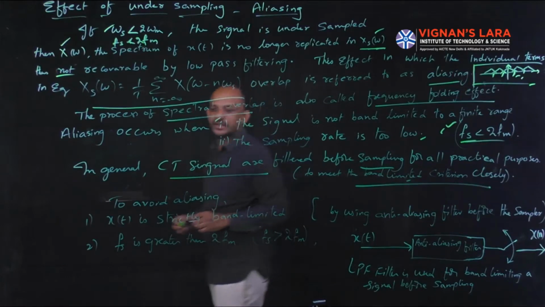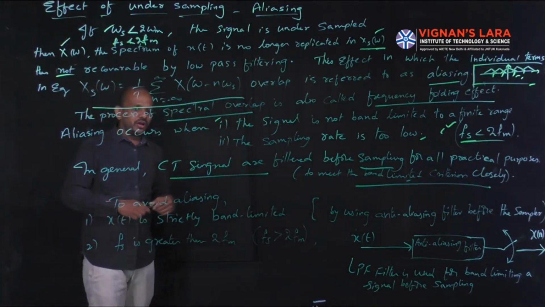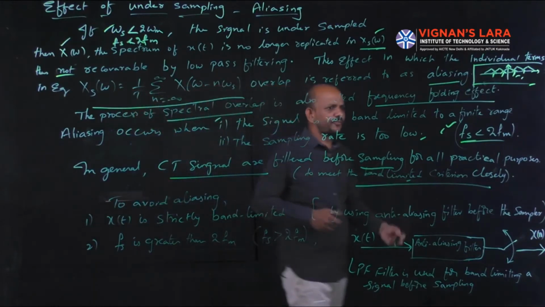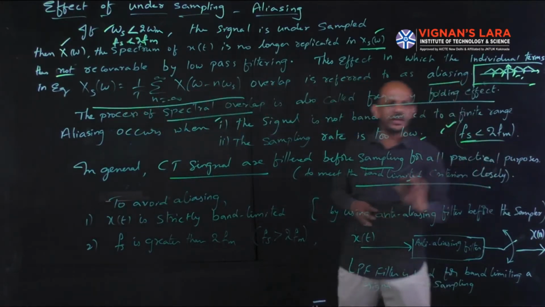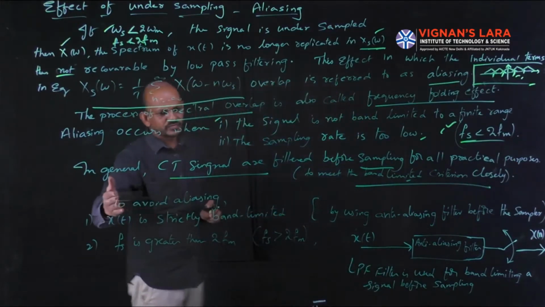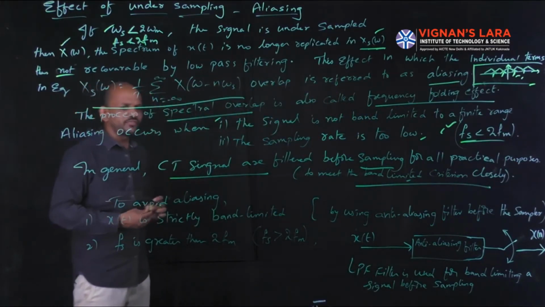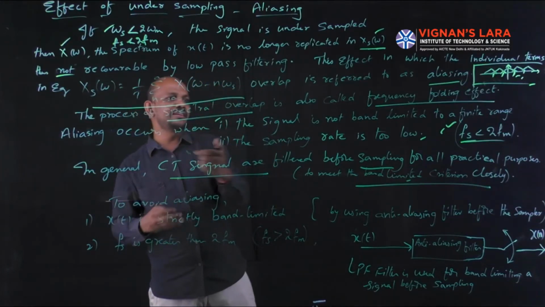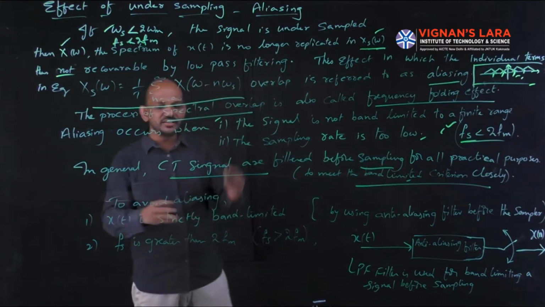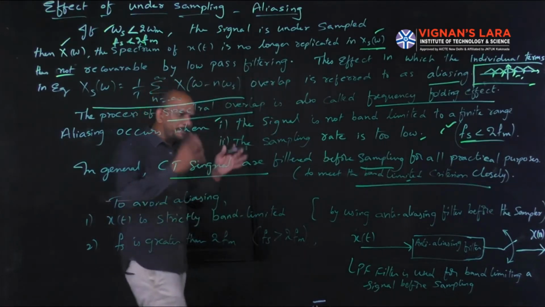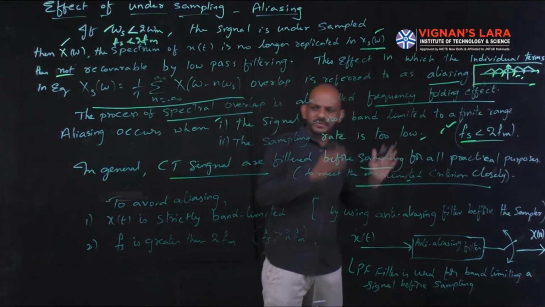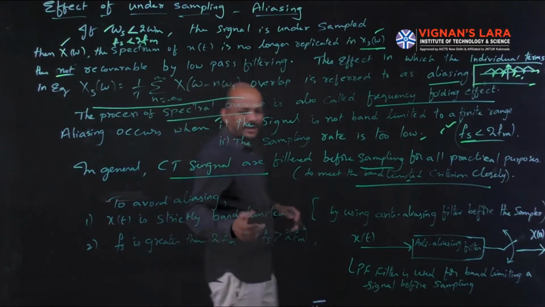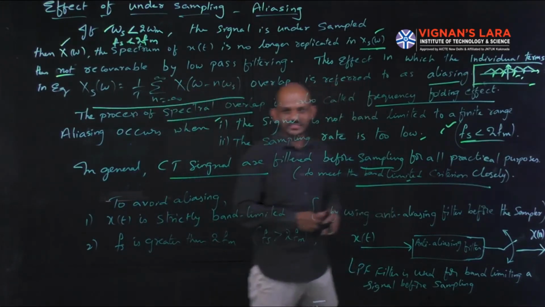Now, what are the conditions to avoid this aliasing? How can we avoid aliasing? Simply, if Fs is greater than 2 FM, we can avoid this one, okay. So to avoid aliasing, first one, x(t) is strictly band limited. Here, for aliasing to occur, the signal is not band limited. So to avoid aliasing, the signal x(t) should be strictly band limited. And next, the sampling frequency is greater than twice the maximum frequency component of the message signal.